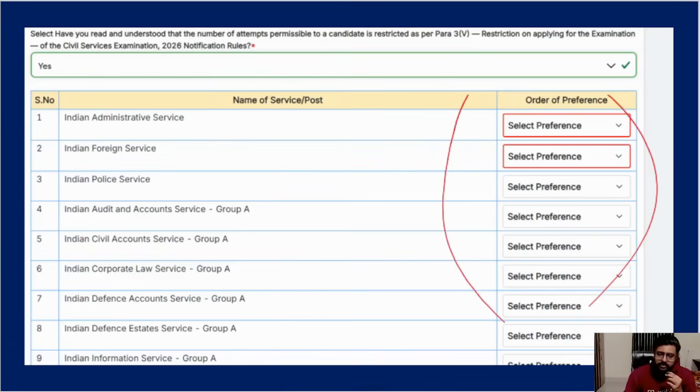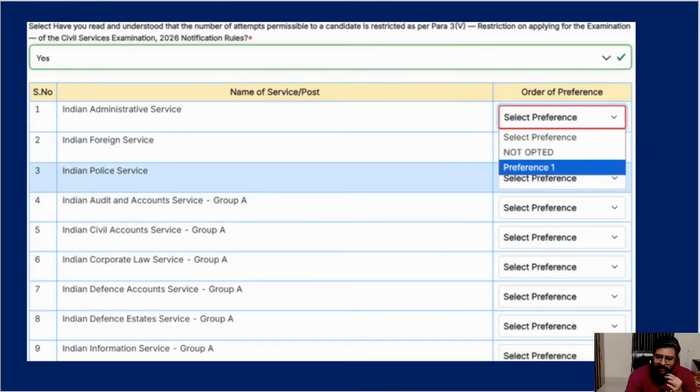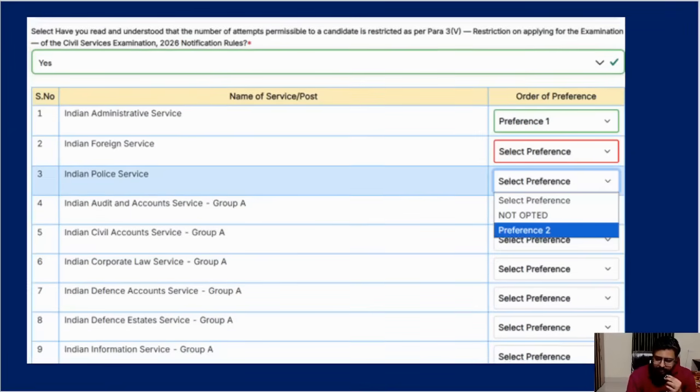Okay, so preference also. If you click on each of these drop boxes, what will happen is it will show either not opted or preference 1, because till now you have not selected anyone. It is telling preference 1. Once you select 1, then it will show preference 2. So here, if you don't want IAS, you can put not opted also. But again, you'd better fill whatever you want. So preference 1 I do.